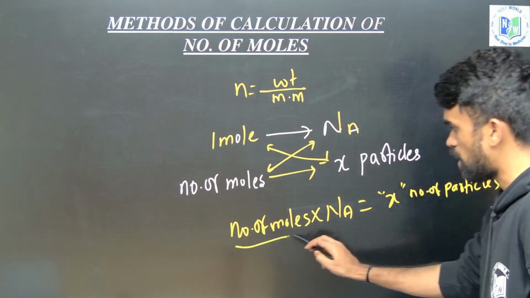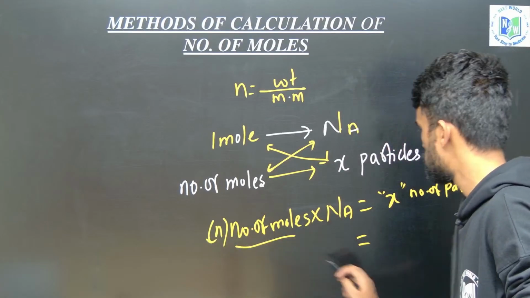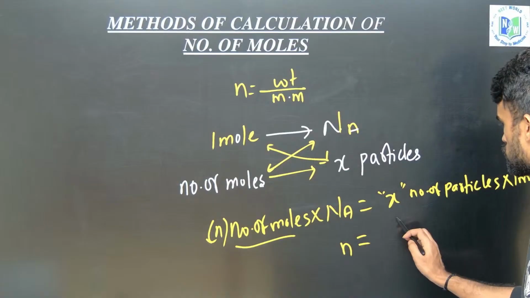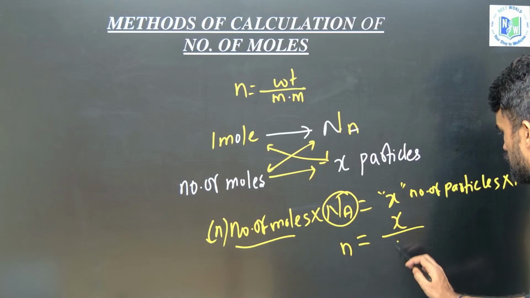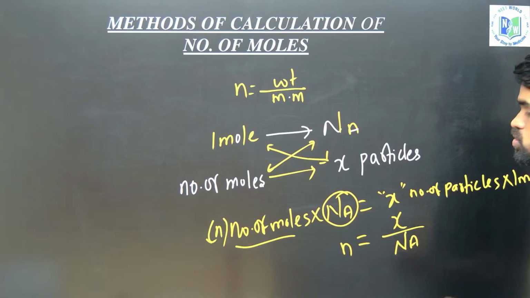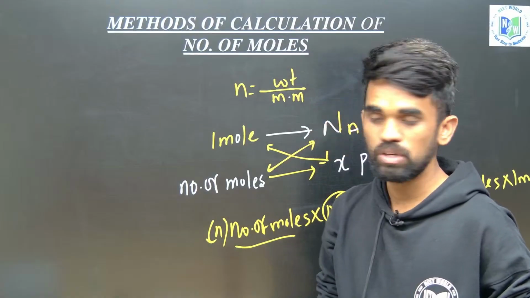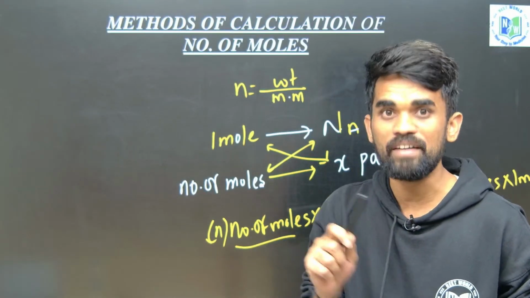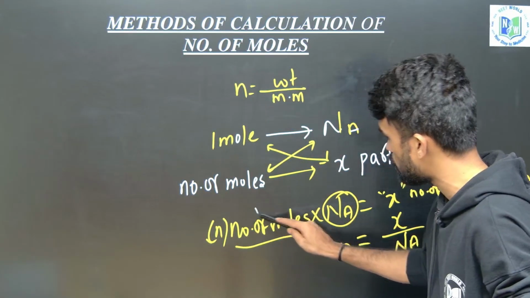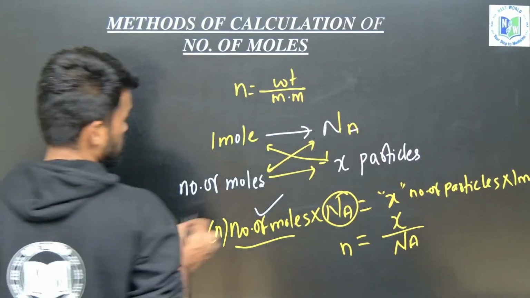See, I want number of moles only, no? So number of moles, let us indicate the symbol with n. So n, small n, equals number of particles x by its Avogadro number Na, that's it. So if the given question contains only number of particles, divide it with the Avogadro number so that you will get number of moles of that particular substance. For example, what is the second formula I made?